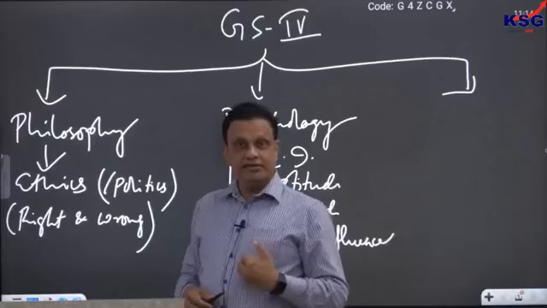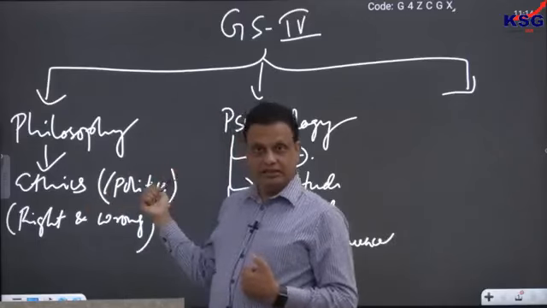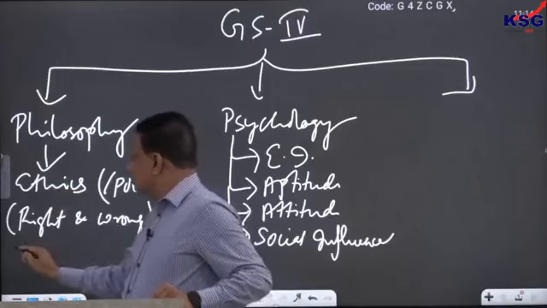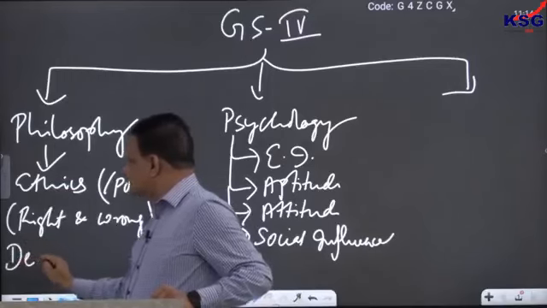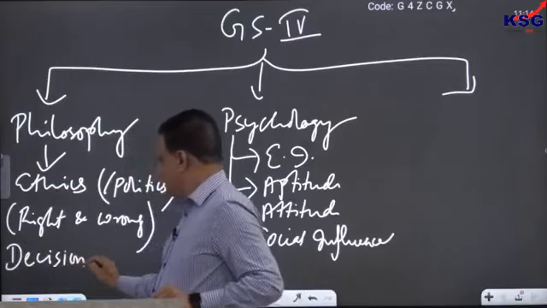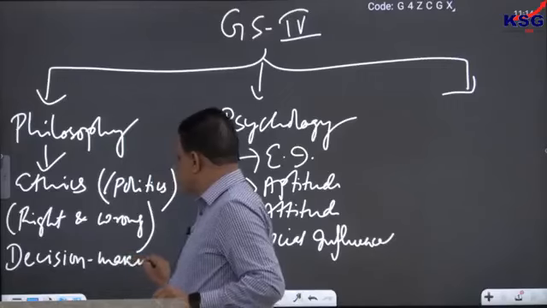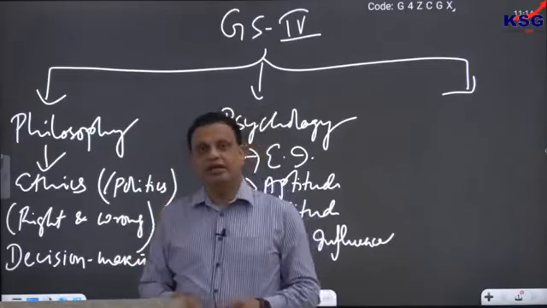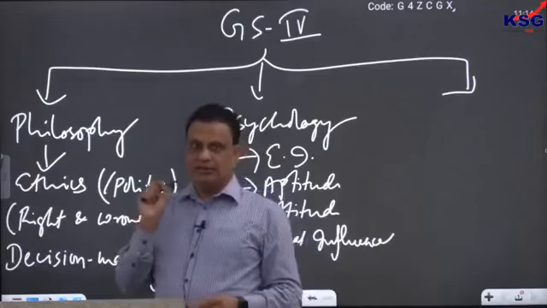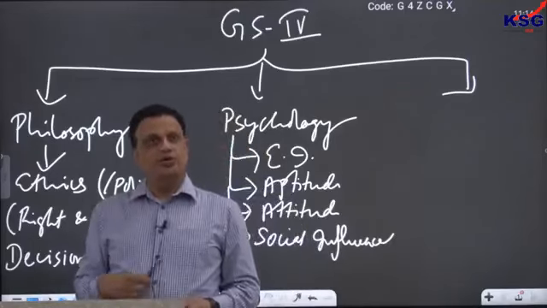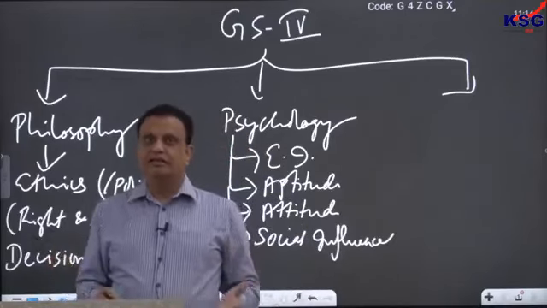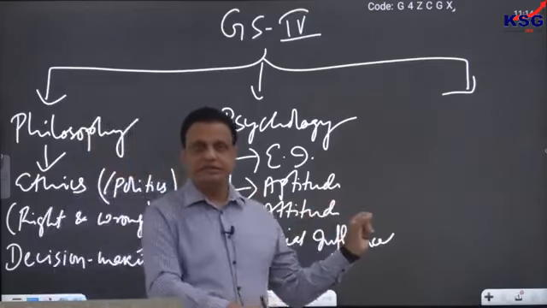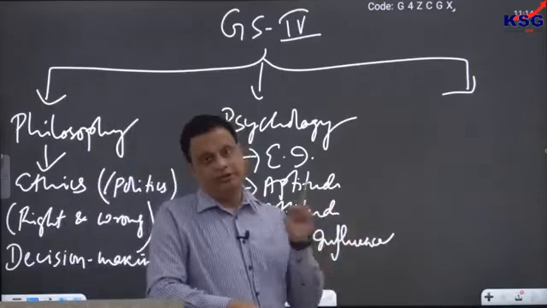The way I like to understand both of them and their interrelationship is that philosophy, or ethics rather, is more about decision making. Ethics is more about decision making. Because whenever you make decisions in your life, we are always doing ethics. Because what is a decision? Decision is that process in which we have more than one choice in front of us and we have to make a decision in favor of one.